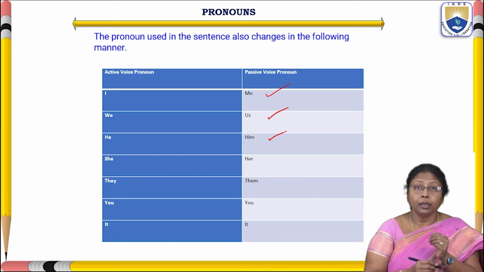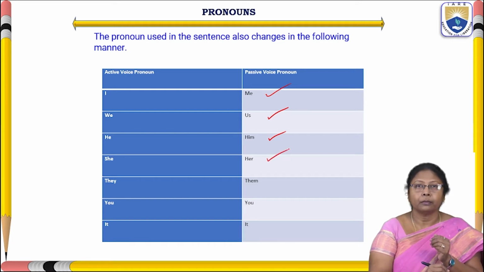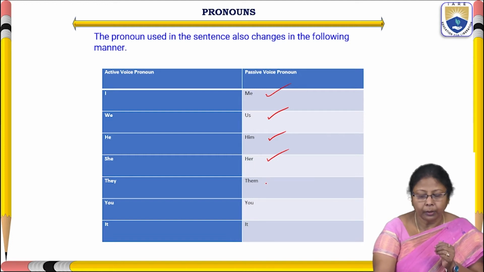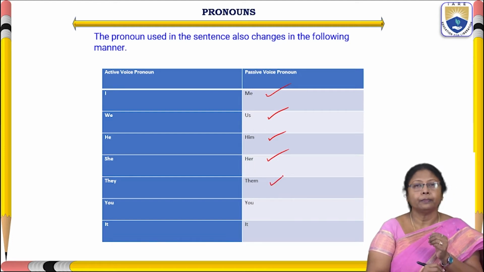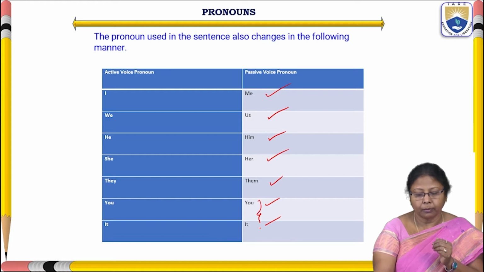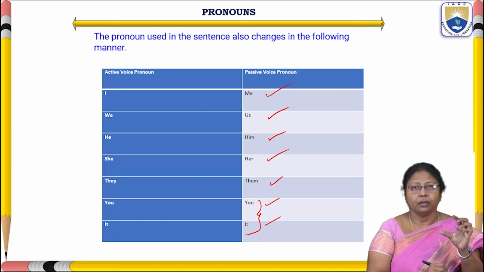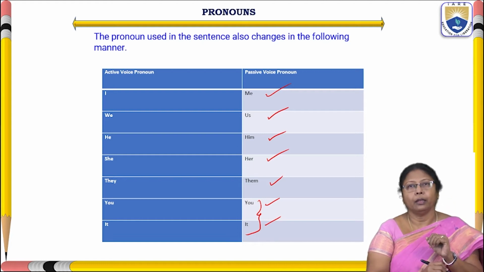The pronoun he in active voice will turn into him in passive voice. And the next one is she will become her. And the pronoun they will become them. But here, you and it will not change their forms. Only this you have to remember well.